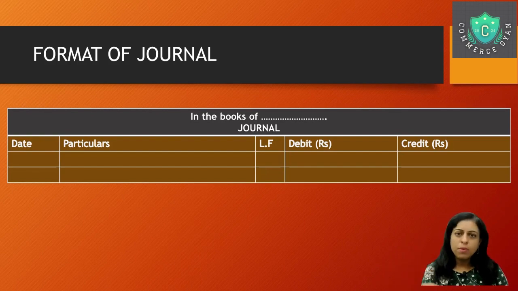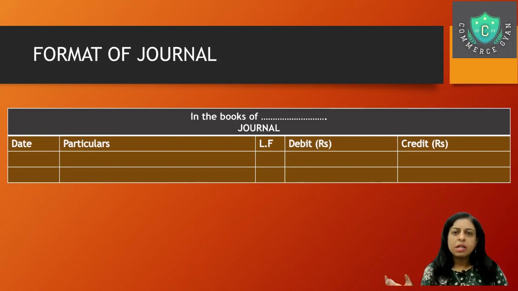Then ledger folio. Ledger folio means from the journal, when we write into a ledger and we want to hunt for or find that particular transaction in a ledger, where to find it, right? So we need to write a page number, which is also called a ledger folio. So when I move from the journal into the ledger, searching for that same transaction becomes easy, right?